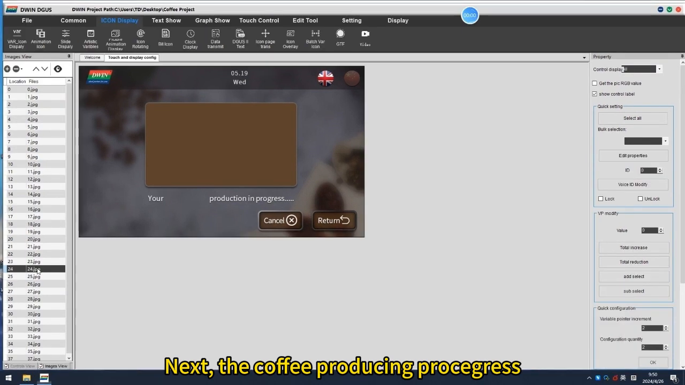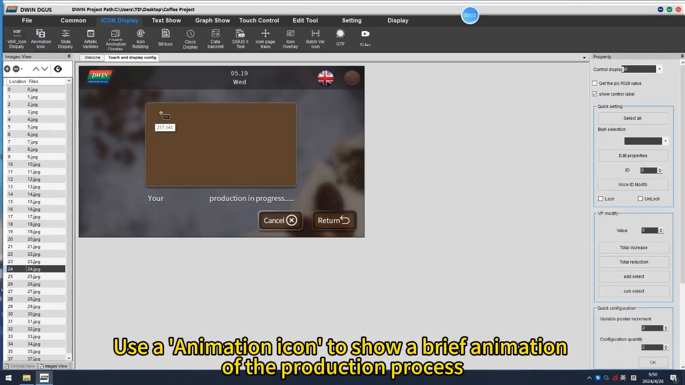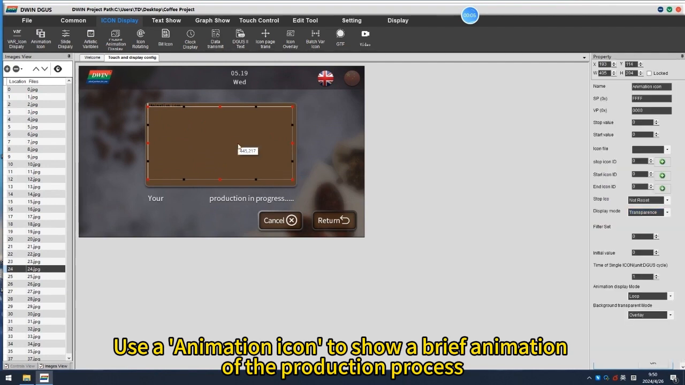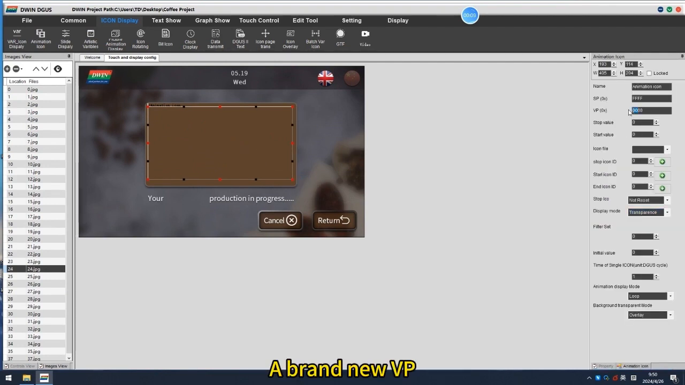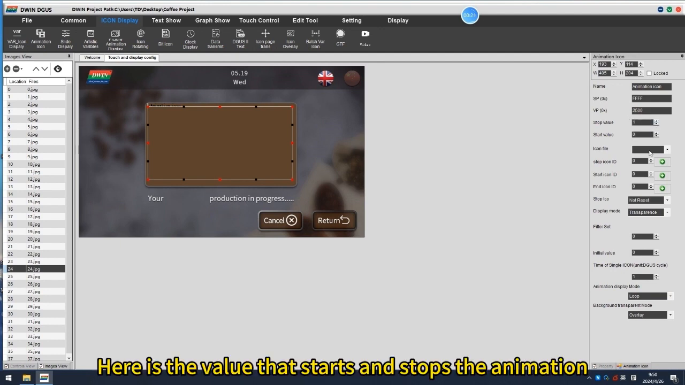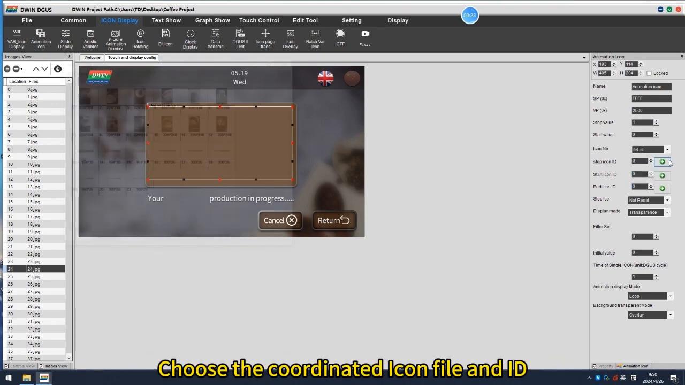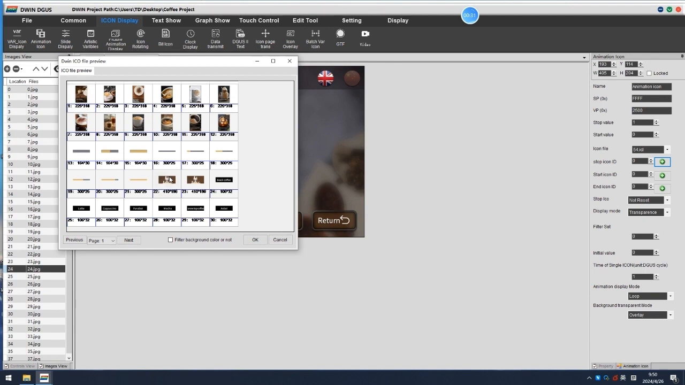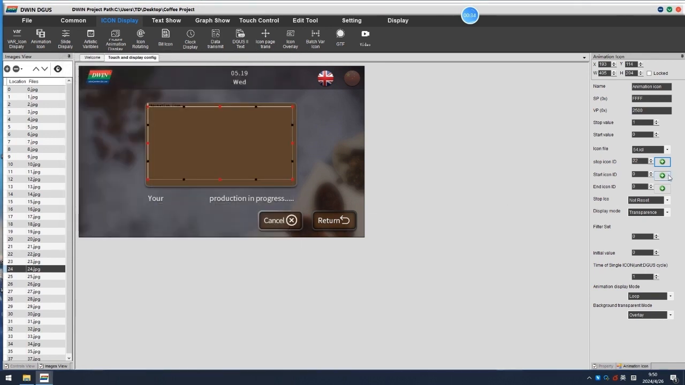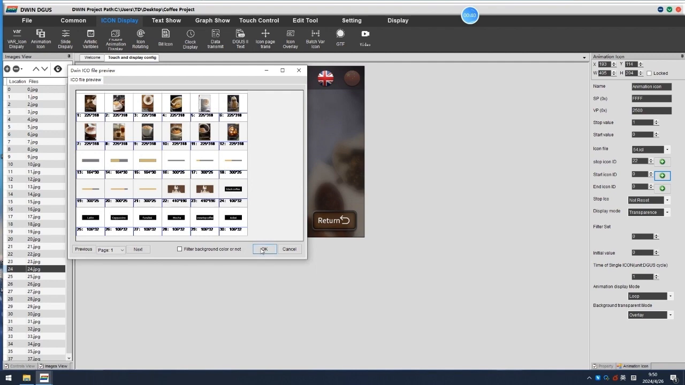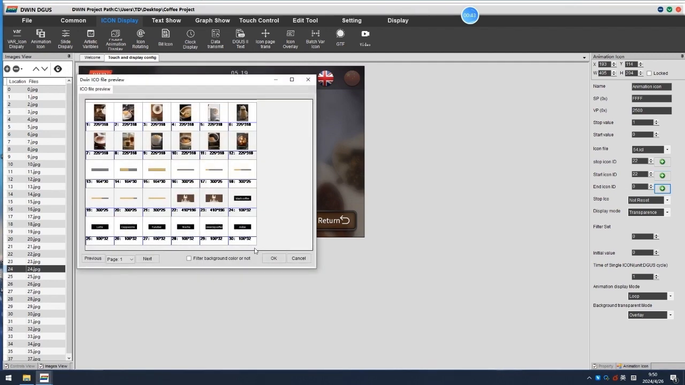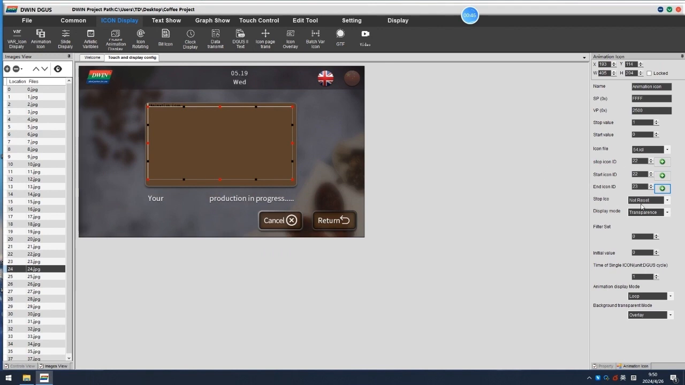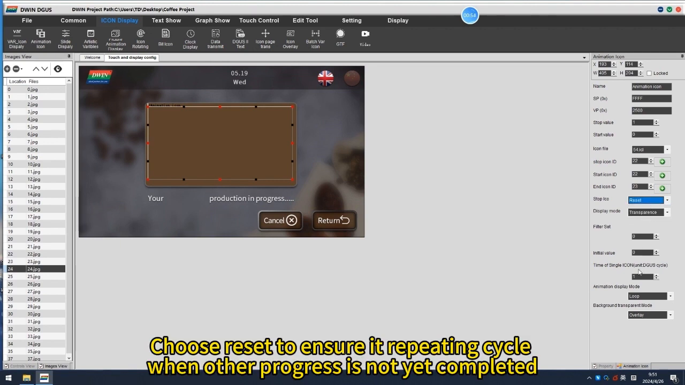Next, the coffee producing progress. Use an animation icon to show a brief animation of the production process. A brand new VP. Here is the value that starts and stops the animation. Choose the coordinated icon file and ID. Choose Reset to ensure it repeating cycle when other progress is not yet completed.